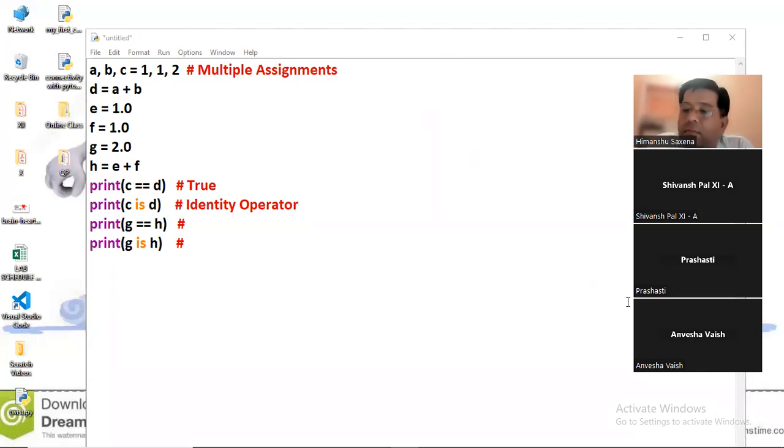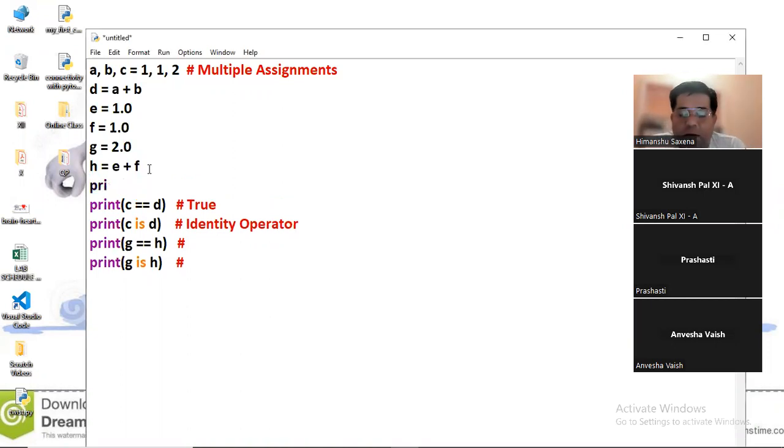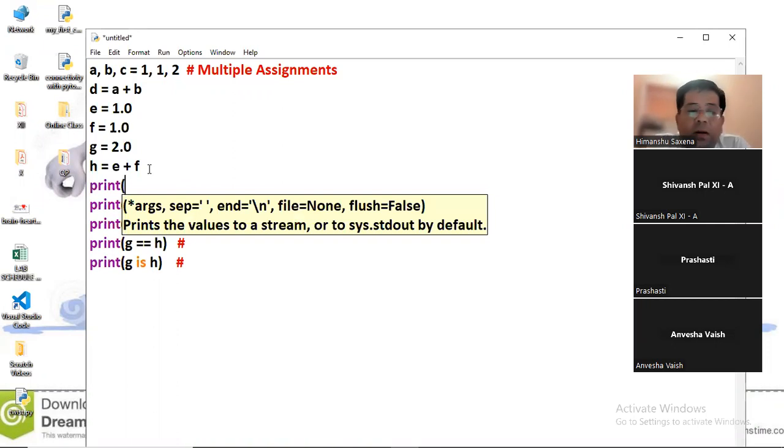Anvisha, can you answer me why the answer will be like that? First tell me the answer and then tell me how the answer has come. Anvisha is not audible.